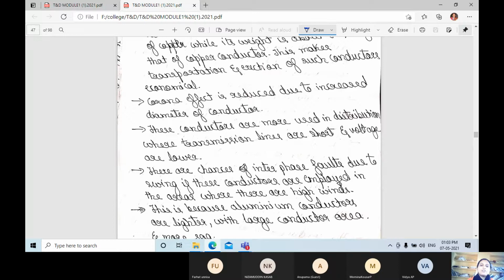There are chances of interphase faults due to swing if these conductors are employed in areas where there are high winds.